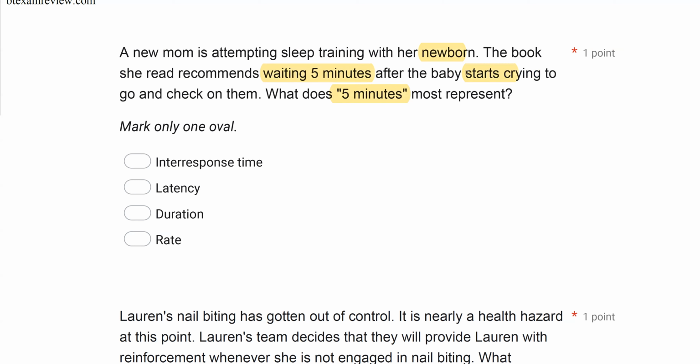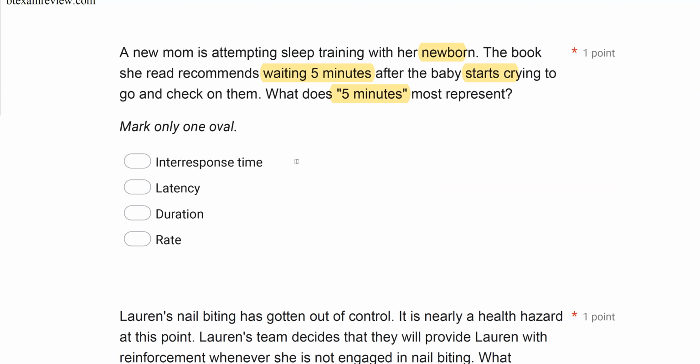The mom waits 5 minutes before responding. If we think about this, because it is a measurement question, if we think about this in terms of measurement, we have the SD, we have time, and then we have the first response. So what measurement measures time between the SD and the first response? A, interresponse time.